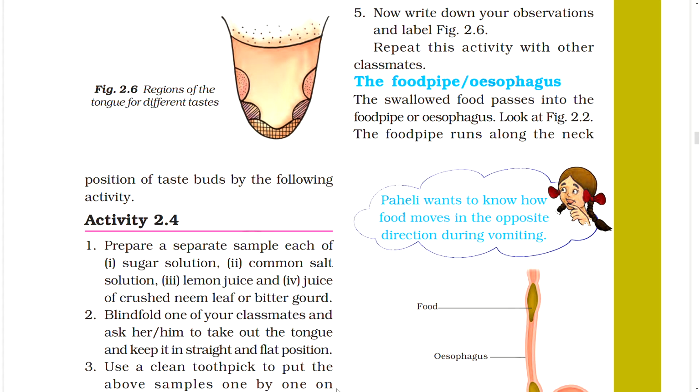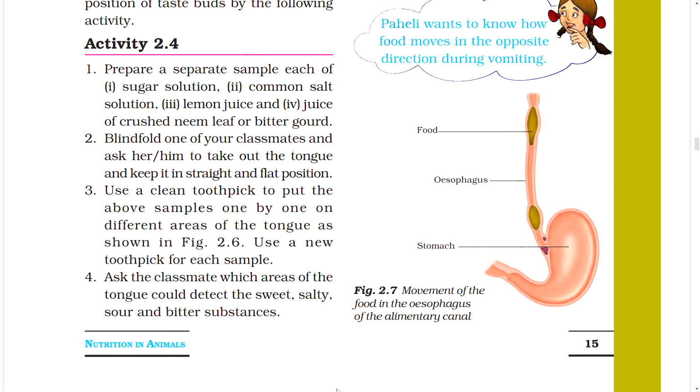The food pipe or esophagus. The swallowed food passes into the food pipe or esophagus. Look at the figure. The food pipe runs along the neck. Paheli wants to know how food moves in the opposite direction during vomiting. Food, esophagus, stomach. Figure. Movement of the food in the esophagus of the alimentary canal.